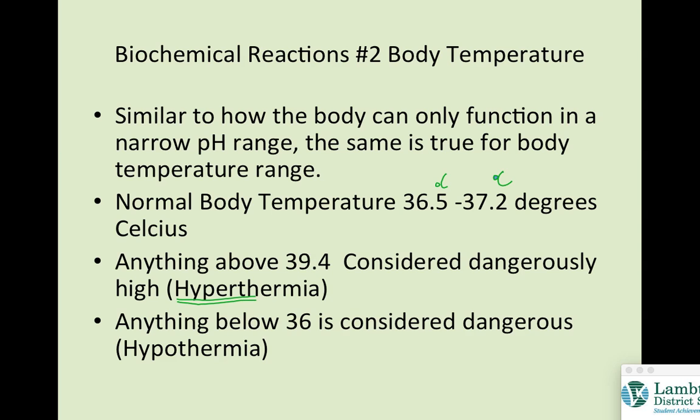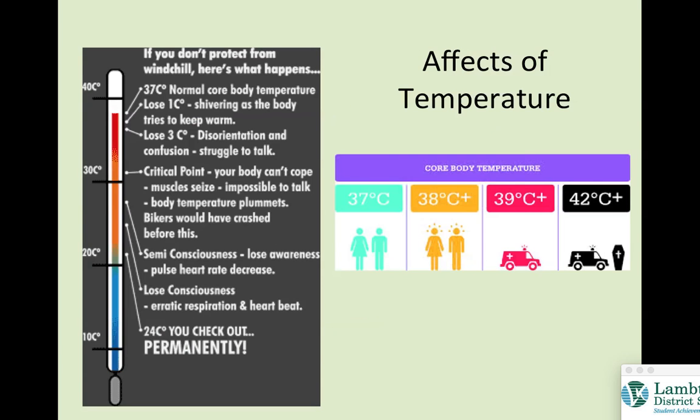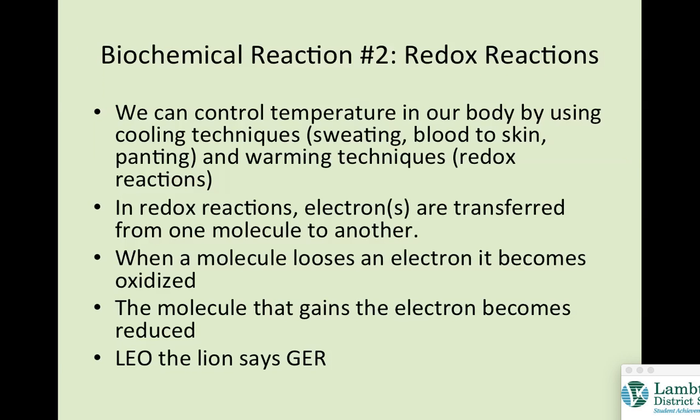So we have to make sure our body temperature doesn't drop too low or get too high. And this is all as we go outside, as we start exercising, as you get water on you, as you get snow on you. So it's very difficult for our body to keep this constant body temperature, which we must have. There are different things that will happen to you at different temperatures. The main thing I want to go through is how we're going to adjust this. We can control the temperature of our body using cooling techniques like sweating, bringing our blood right to our skin, or panting, or we can use warming techniques, which are called redox reactions. So when we want to warm up, we're going to use redox reactions.